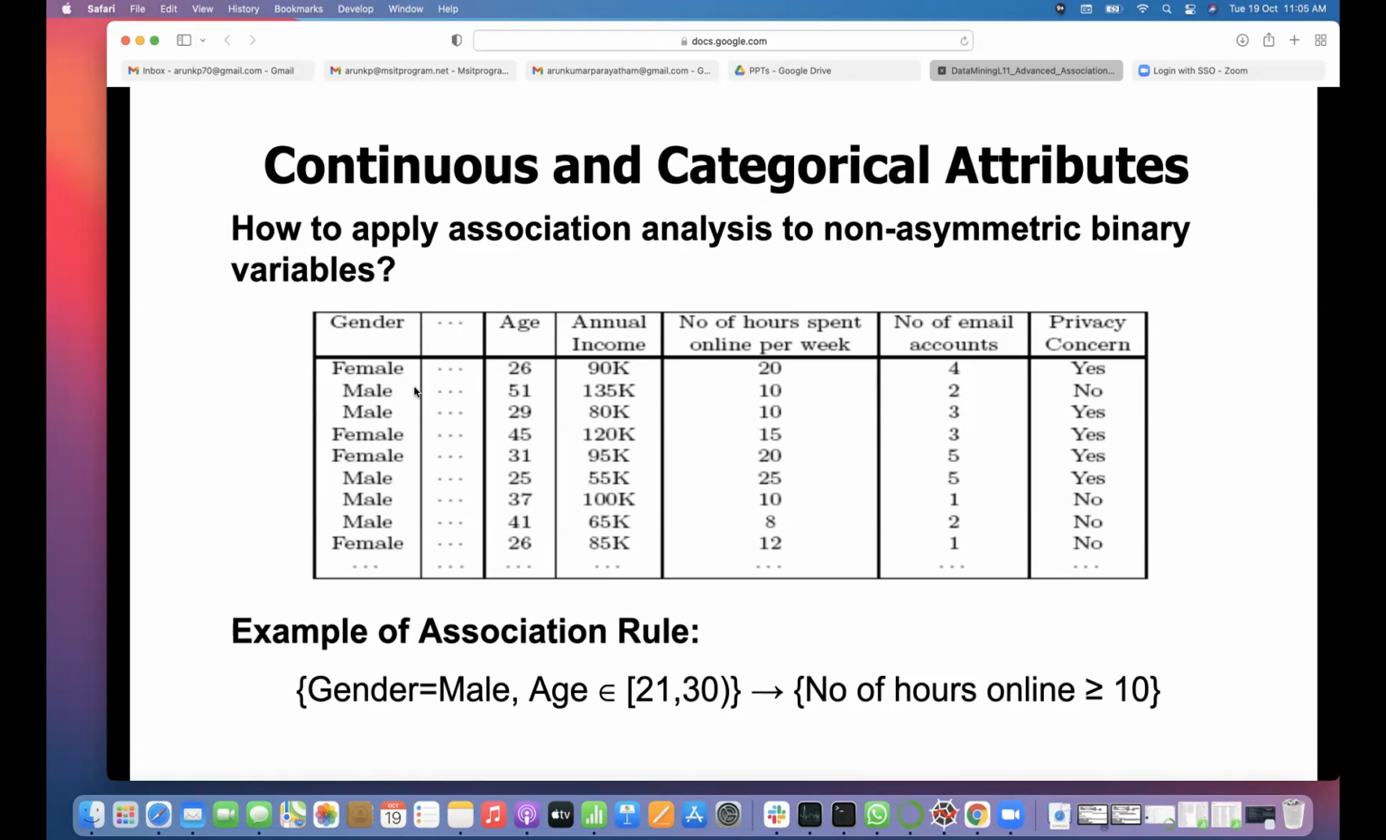So we are not simply looking at an item set, something like female and 26. All these are not just items, and they are not just transactional items. These are data sets where we have columns. Some of those columns are continuous attributes, some are categorical attributes. So which ones are the continuous attributes in this data set? Age, income, number of hours are continuous; gender, privacy concern, number of email accounts are categorical.